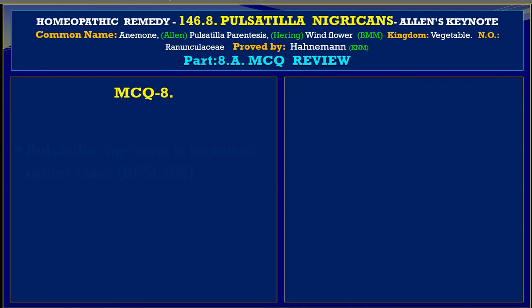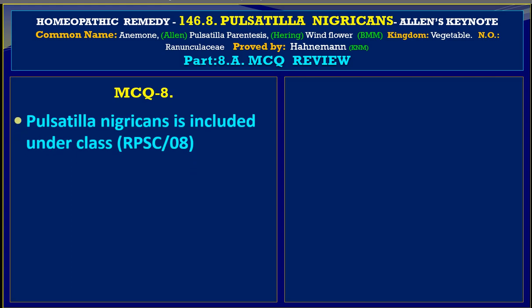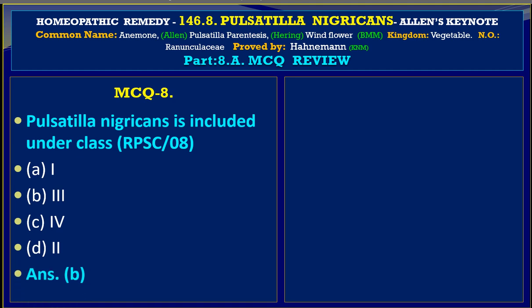We go to MCQ 8, and here we find Pulsatilla nigricans is indicated under class. This is from the Rajasthan Public Service Commission 2008 examination, and this question is coming from pharmacy. Variable A is class 1, variable B is class 3, variable C tells us class 4, and variable D is for class 2. The answer is B, class 3.